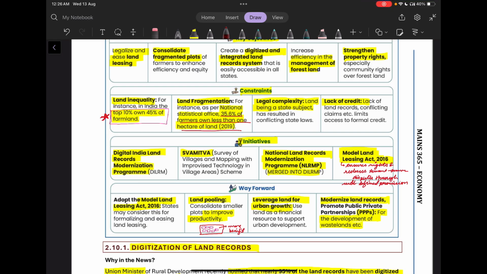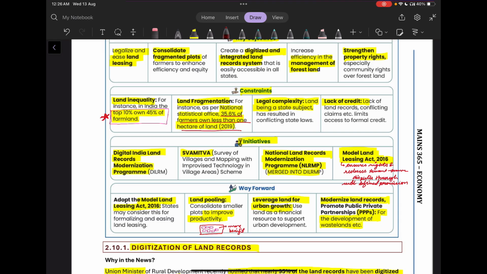Now, what have been the initiatives? The initiatives have been DILRMP, that is Digital India Land Record Modernization Program. Then we have SVAMITVA, that is Survey of Villages and Mapping with Improvised Technology in Village Area scheme. We also have NLRMP, that is National Land Record Modernization Program. We also have the Model Land Leasing Act 2016. That act is ensuring rights and reducing tenant-owner disputes through well-defined provisions.